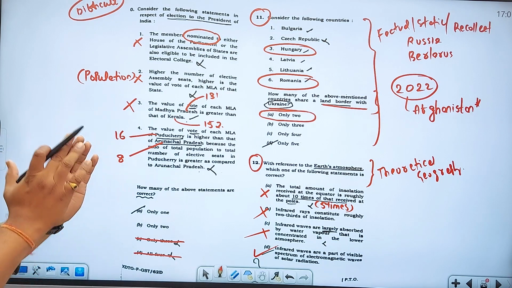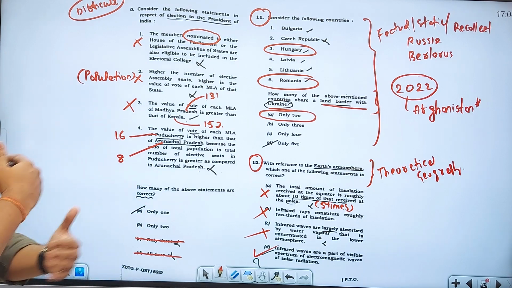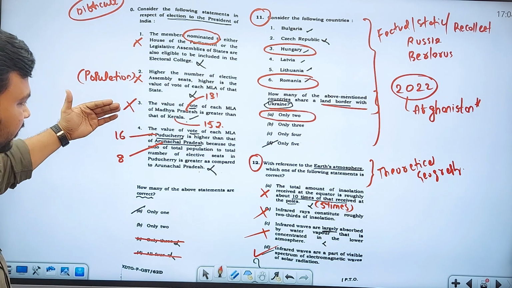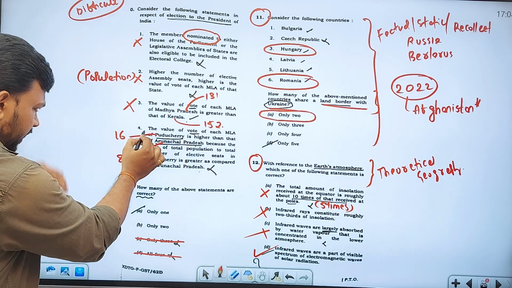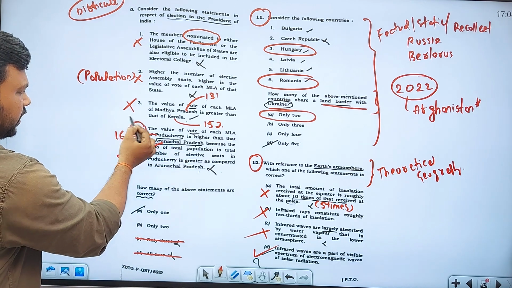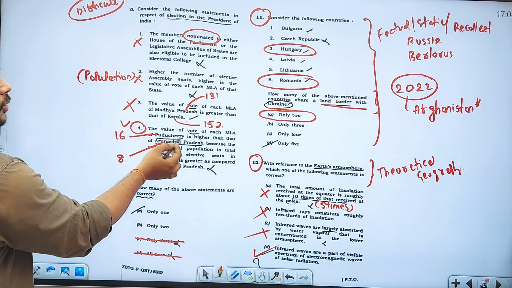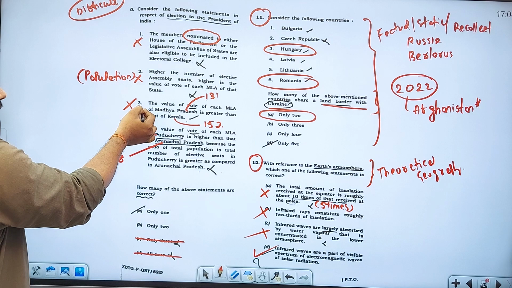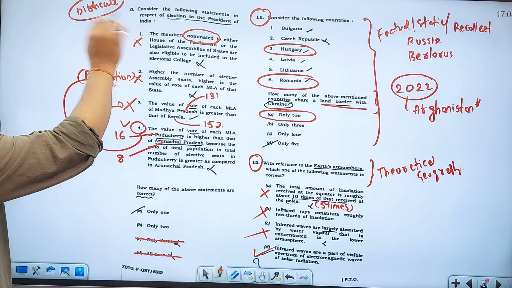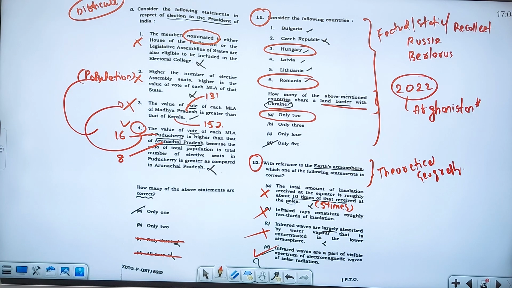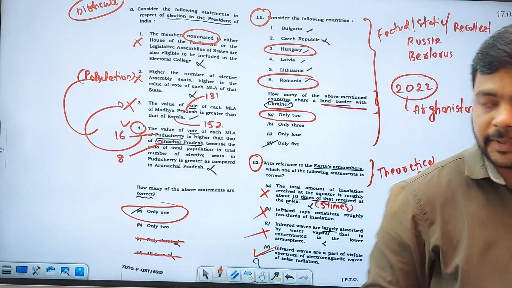That formula is favoring Puducherry when it comes to population, and that's why Puducherry has the highest value for the MLA vote in the electoral college of the President. So he himself is saying that this happens because of this, then immediately you should get the doubt whether you should apply this for the other statements also, like 3 and 2. Of course, the first statement you will eliminate easily. So obviously the answer is only 1. This is what you have to understand with respect to this question.